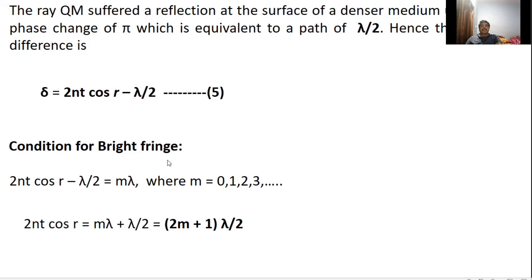We know that constructive interference is formed when the path difference is an integral multiple of lambda. Therefore, here 2nt cos r minus lambda by 2 is equal to m lambda. When we simplify this equation, we get 2nt cos r is equal to m lambda plus lambda by 2, that is equal to 2m plus 1 lambda by 2. So this is the condition for constructive interference or bright fringes in the reflected system.